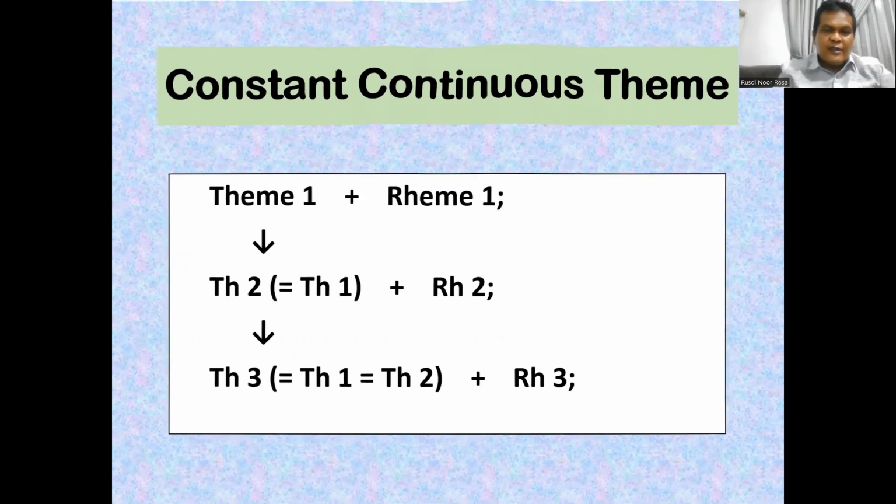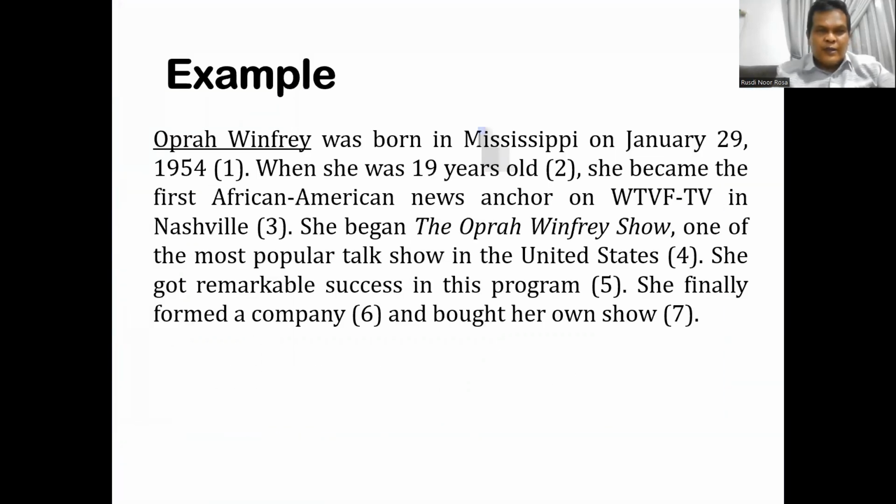And this is an example. Okay, you see that the theme of the first clause is Oprah Winfrey. And in the second clause, we have she, which refers to Oprah Winfrey. And then we have also she here, also referring to Oprah Winfrey.